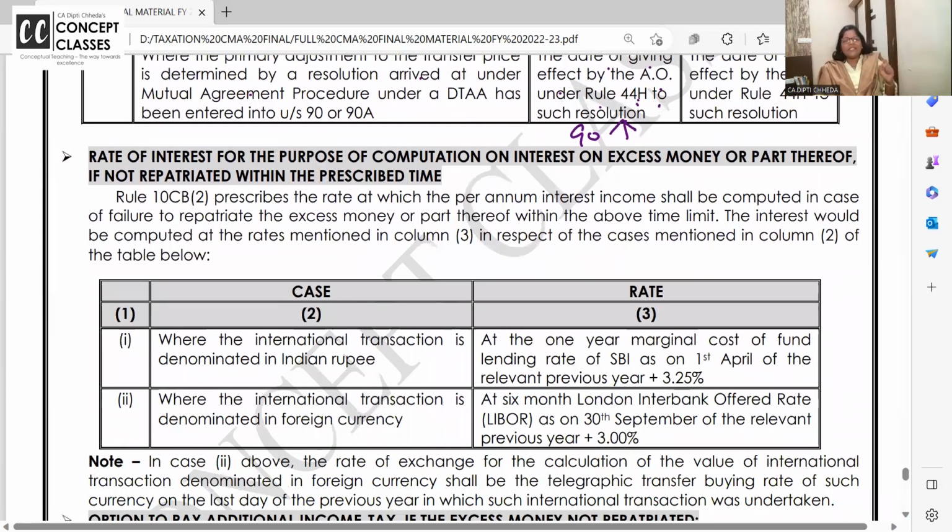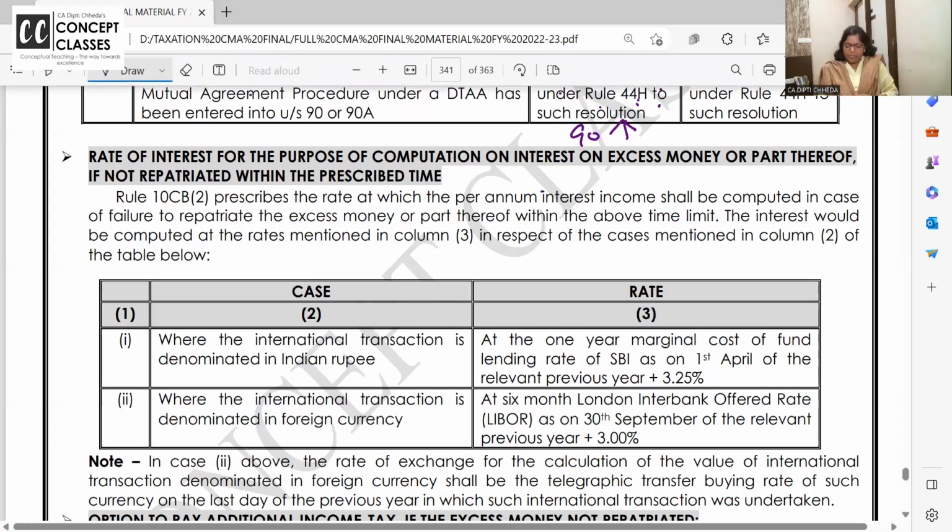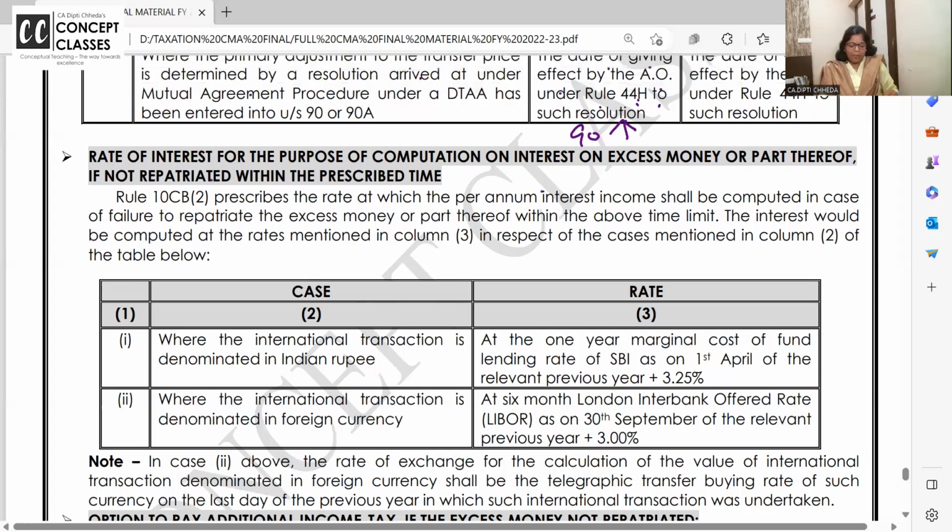Now, if this money is not brought in 90 days, interest is charged from day one at what rate? Rate of interest for the purpose of computation of interest on excess money or part thereof, if not repatriated. Okay. Interest would be computed at the rates mentioned in column 3 in respect of the case mentioned in column 2.